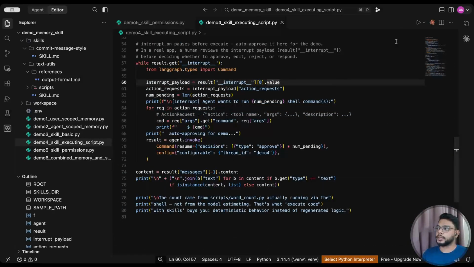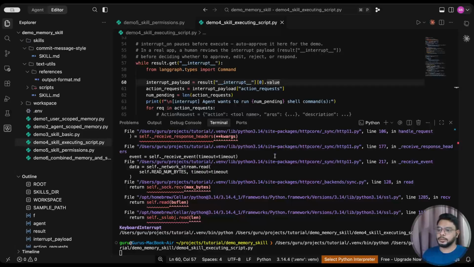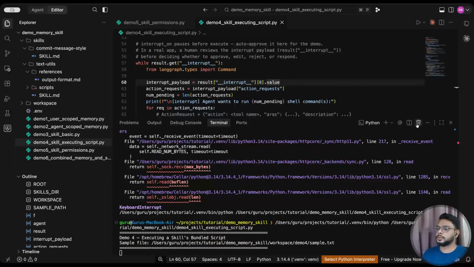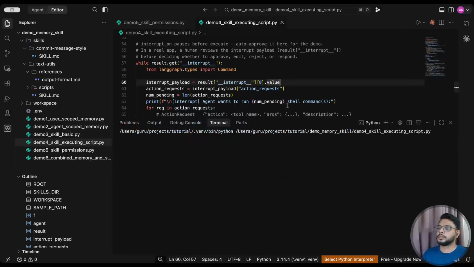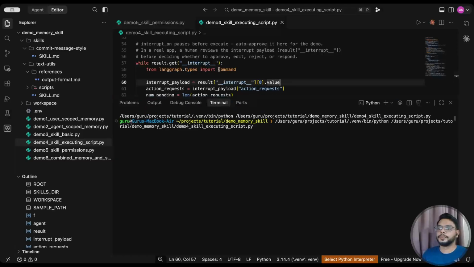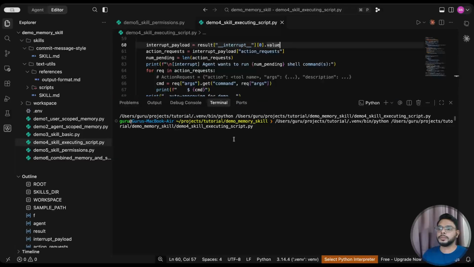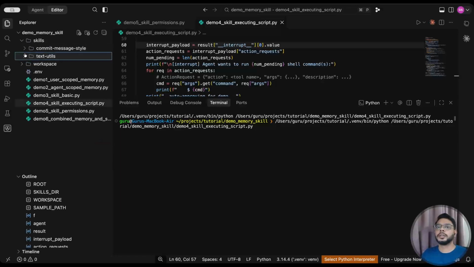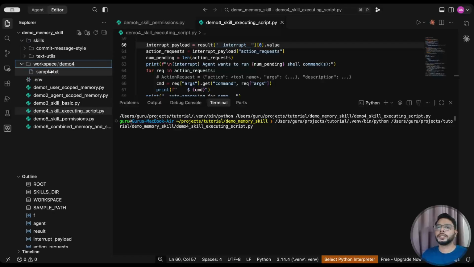Let me again clear it. So here you can see it has created a workspace, and in workspace we have this sample text.